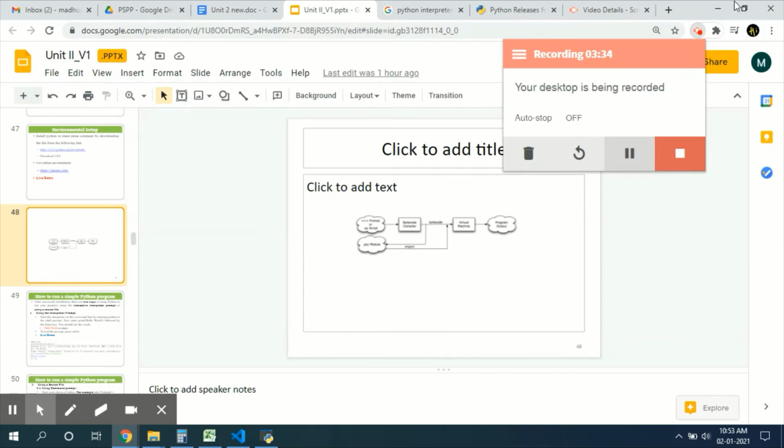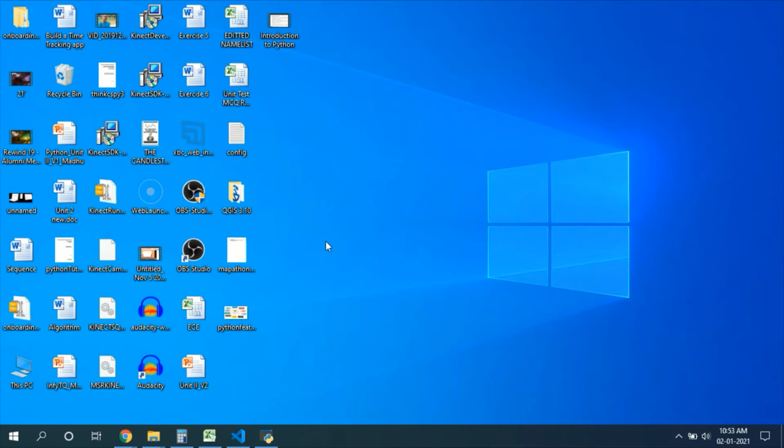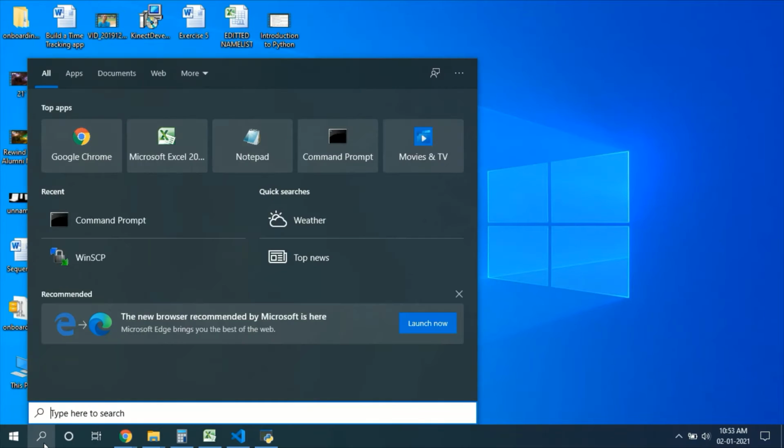Now we will see the script mode. Here I'm going to create a file in the desktop location. If you want to use some other location, you can create it there.